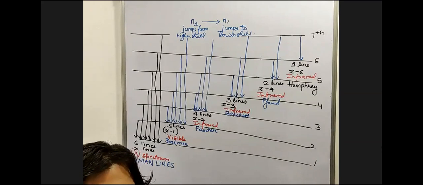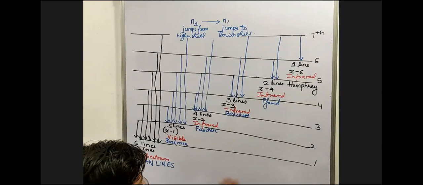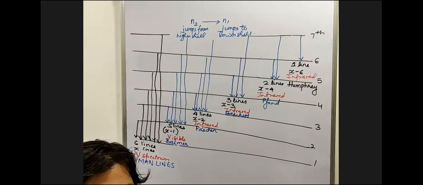Palak, the energy is given out in the form of colors or rays. If it is visible light, then it is given out in the form of colors.